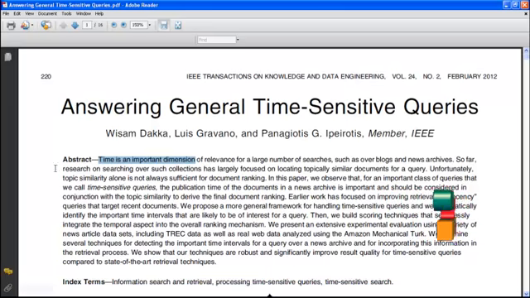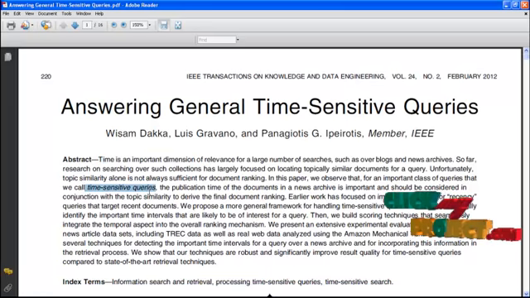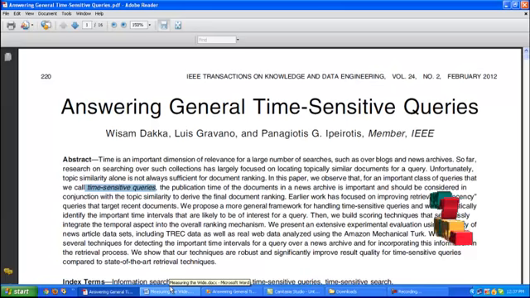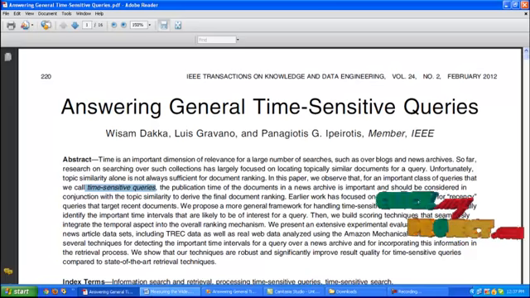In the proposed system, we have introduced time-sensitive queries that will calculate the time interval of the data searching in the database. That will automatically generate document ranking from past queries and relevance data. It will compare the topic similarity and data relevance for document ranking. Then we built scoring techniques into the overall ranking mechanism.